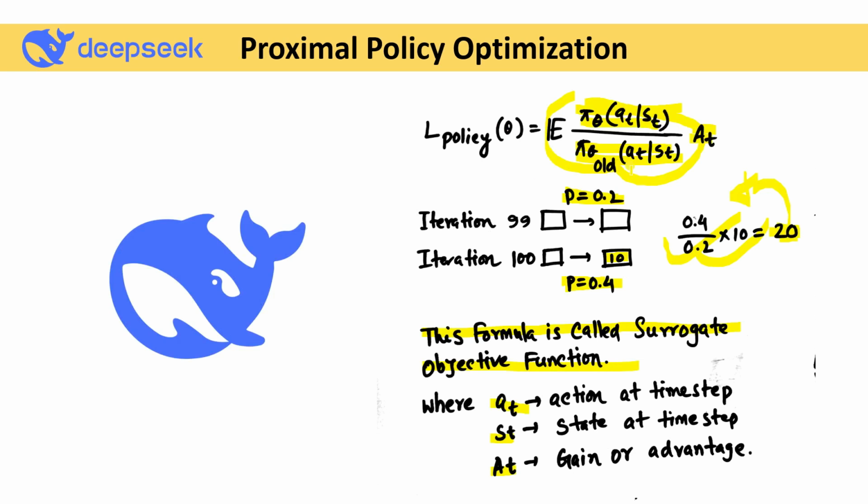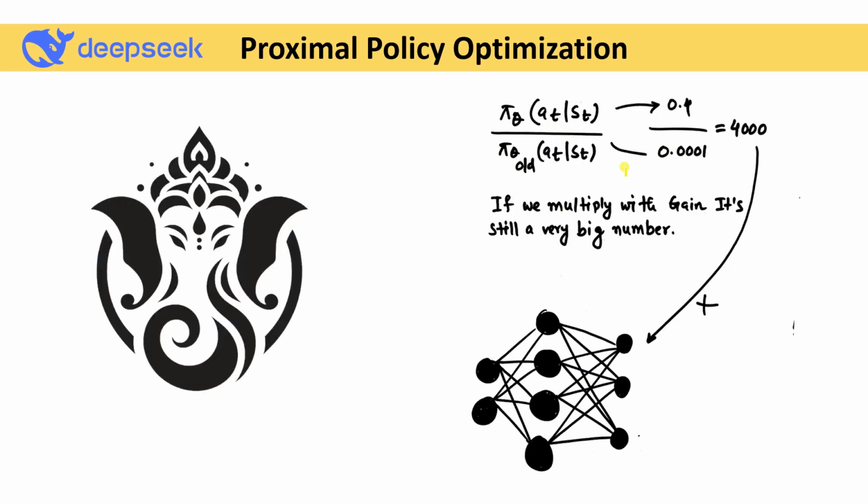Now, what happens if the previous probability is a very low value? What happens in these cases? Let's take one example. Let's say the current value is 0.4 and the previous value at the time step is 0.001. If we divide them, we get one big number, and if we multiply it with the gain value, it's still a big number. So it's not a good choice to pass this value into a value neural network, because it has a large value. Obviously it gives some kind of problem, and you're taking much more time as well as much more memory. So it's not a good choice to pass a big number into a neural network.